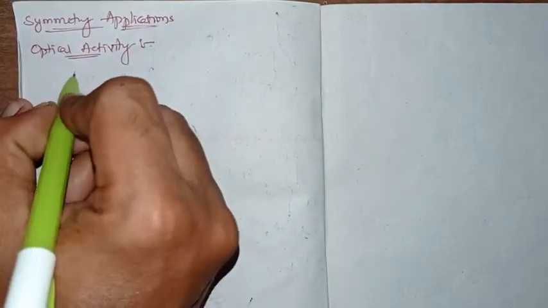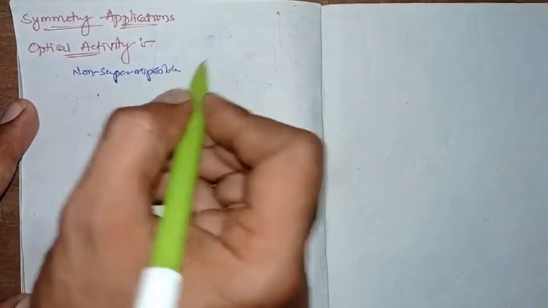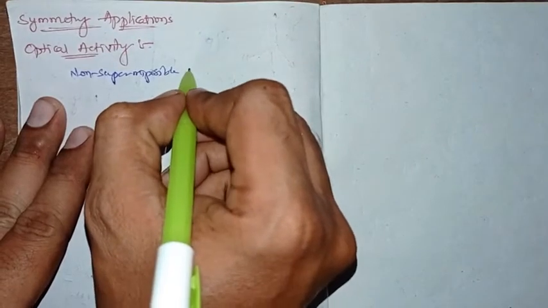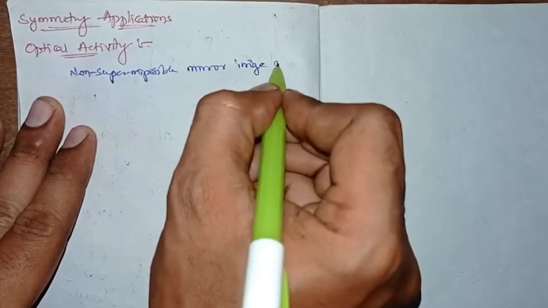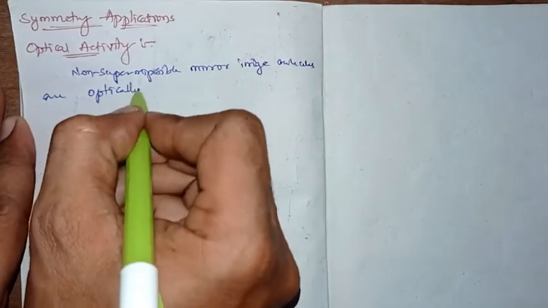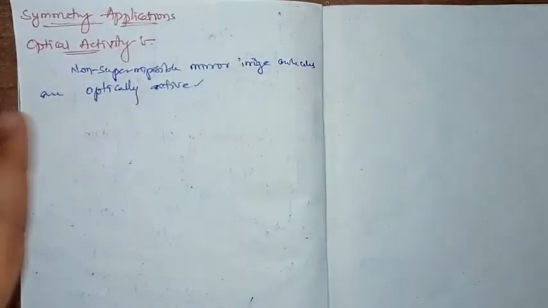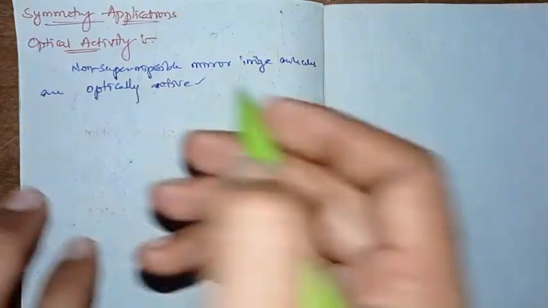The non-superimposable mirror image molecules are optically active. We know that. You know this, right? Which means the mirror images, when we are overlapping each other, if they are not exactly overlapped, that will be non-superimposable. When they are overlapping each other exactly, that will be superimposable, right?